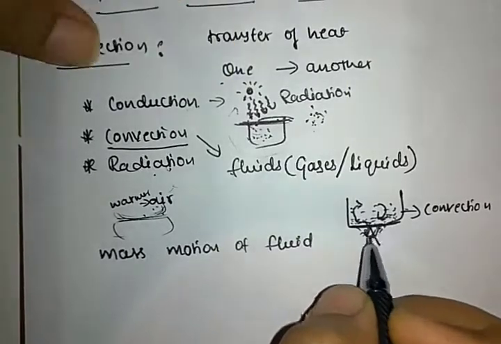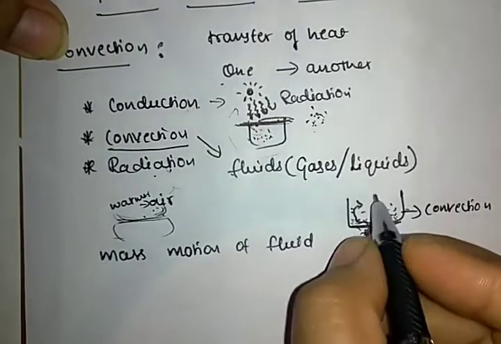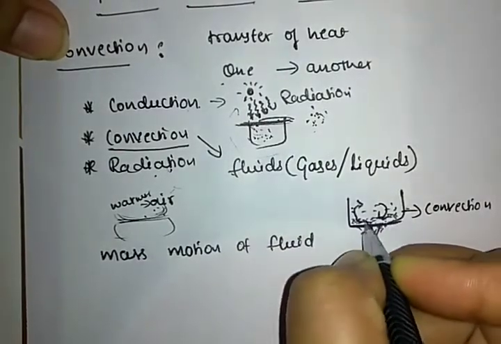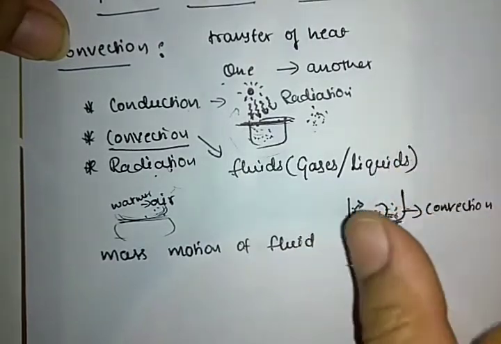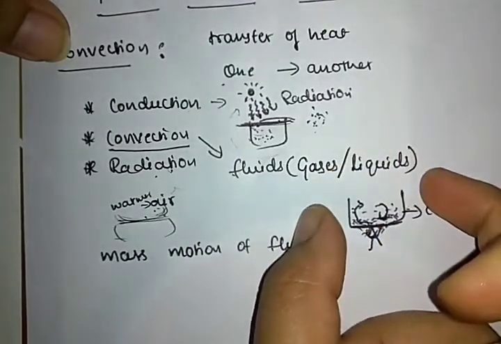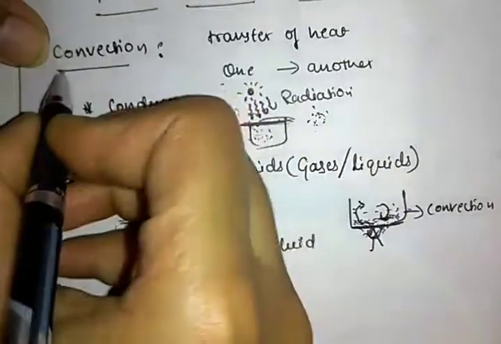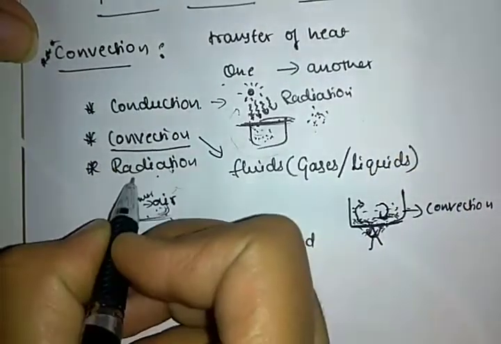Got it? The hotter liquid goes upward and cooler water comes downward. There is an exchange of heat to heat all the particles of the fluid. This is known as convection. In this lesson, you have the convection concept, not conduction and radiation.